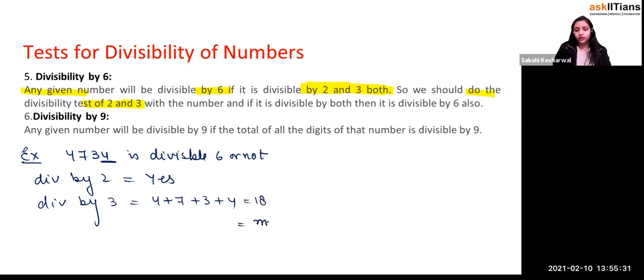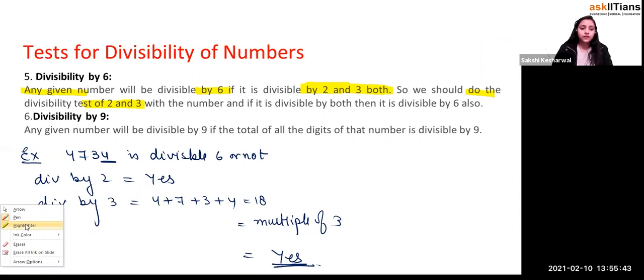Multiple of 3, right or not? Multiple of 3, right? So it is, yes. You have to just check. It doesn't say what the answer was. It says just check whether it's divisible by 6 or not, right?